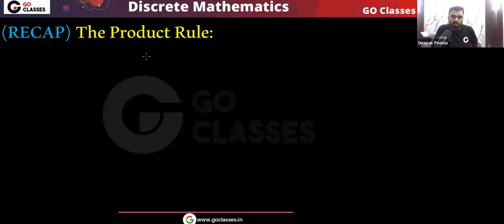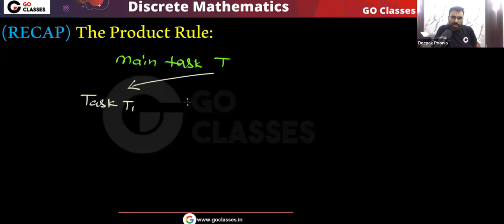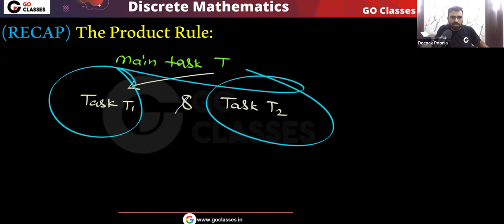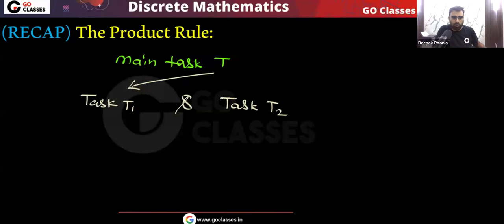We already know the product rule. Basically, we have a main task that we want to complete. Let's call it task T. Now, to complete this task T, we need to do some subtasks like task T1, task T2. Let's assume to complete this task T, we need to complete task T1 also, and we need to complete task T2 also. Once we do task T1 and task T2, then our main task, this task T, will be over. Now to complete this task T1, let's assume there are n1 ways.